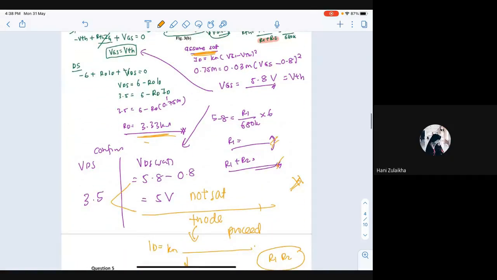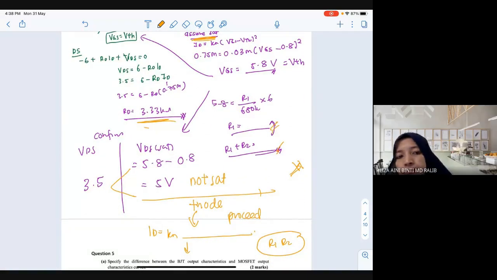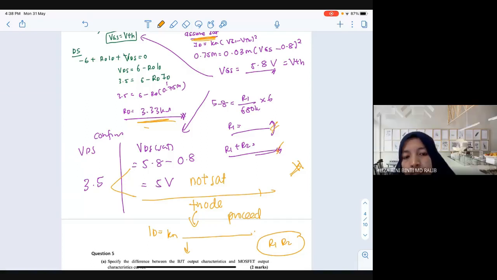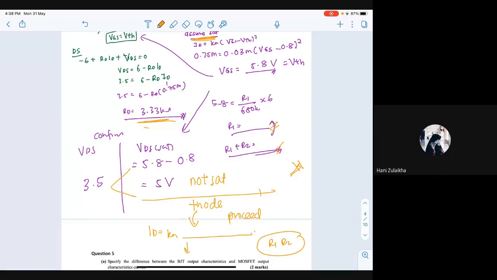Yes, Nak Hani? Tanya, boleh? Kalau macam soalan ni kan, contoh kalau kita cari VGS tu, kita terus confirmkan dia in saturation or triad, kan, kita dah tahu yang dia bukan in saturation. So perlu tak kita cari R1 yang R2 tu untuk yang saturation tu?